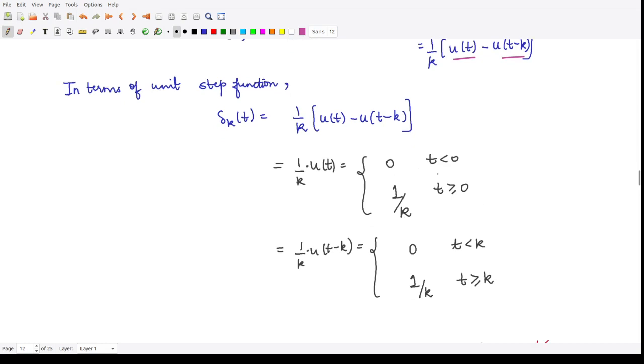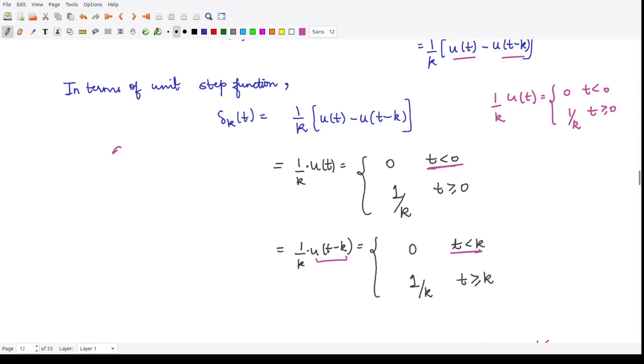Let me show you how. What is the unit step function? Unit step function u of t is equal to 0 whenever t is less than 0, and it is equal to 1 whenever t is greater than or equal to 0. So this is the definition of u of t. Now 1 by k multiplied by u of t is 0 multiplied by 1 by k and 1 multiplied by 1 by k. So we have this quantity, and the quantity u of t minus k is the shifted version of this. That means it is equal to 0 whenever t is less than k, now instead of 0.